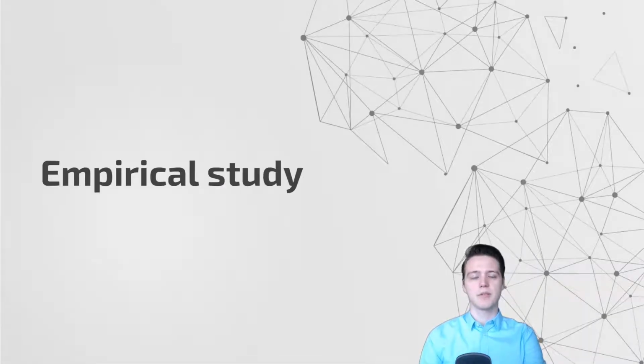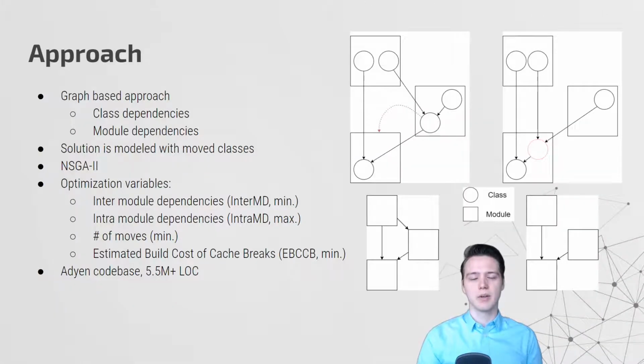We started with an empirical study. We went with a graph-based approach. The codebase is modeled as two graphs, one in which the classes are the nodes and the class dependencies are the edges. The second represents the modules as nodes and the module dependencies as edges. The module graph is derived from the class graph, as seen in the example on the right.